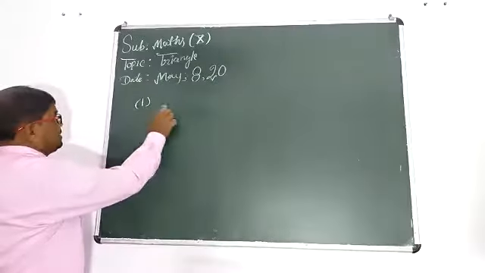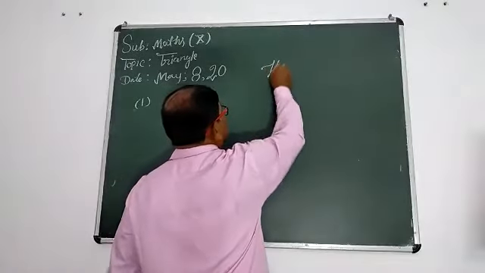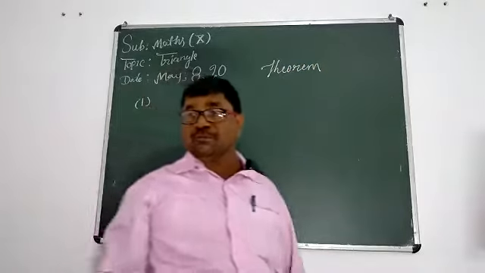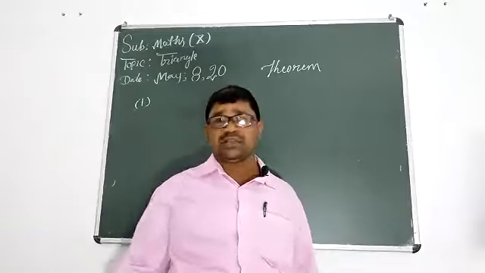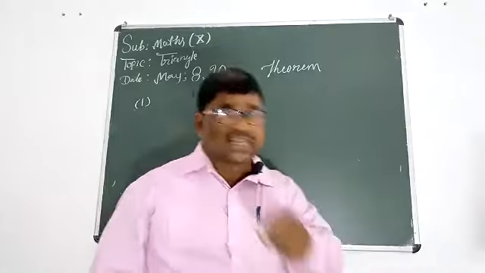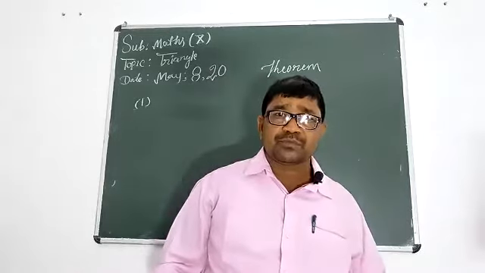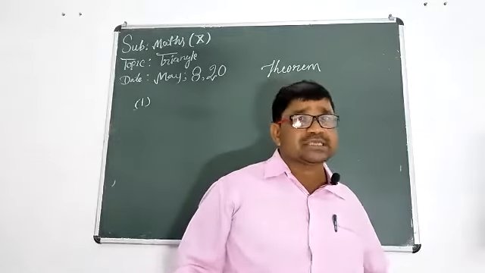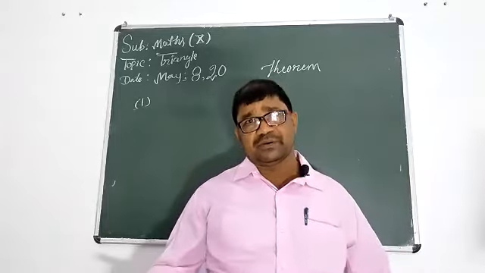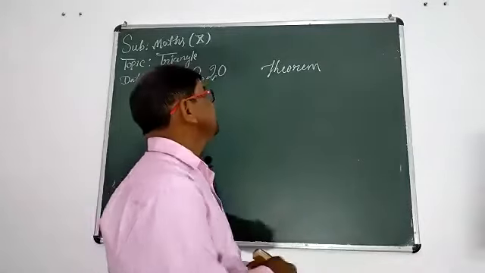Theorem number 1. Do you know what a theorem is? A major statement from geometry. We will give our proof with the help of axioms and postulates. That is a theorem, which will help us solve many related problems. This is the major property of geometry.